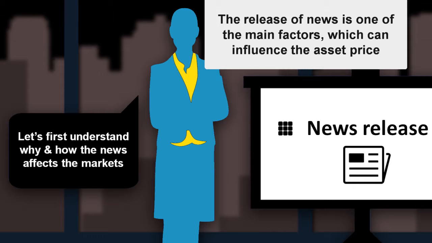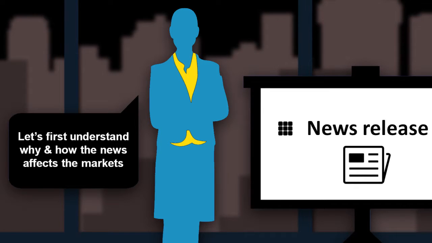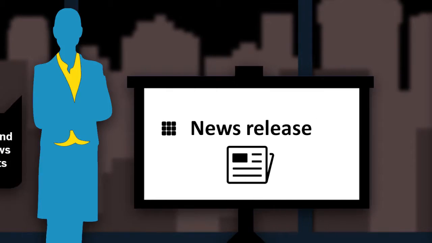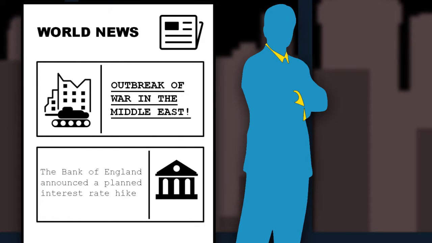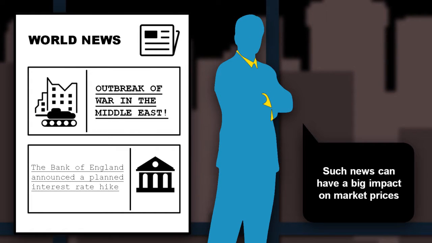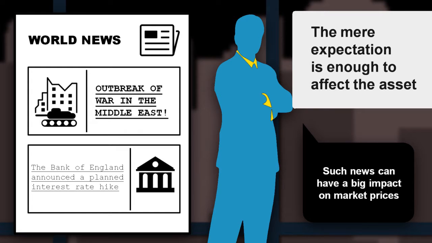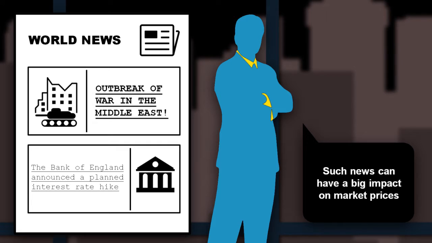But first, let's understand why and how the news affects the markets. World news like outbreak of war in the Middle East or the Bank of England announcing a planned interest rate hike can have a big impact on market prices. The mere expectation that the interest rate is going to rise is enough to affect the exchange rate of the British pound. This is the power of news releases in the financial world.